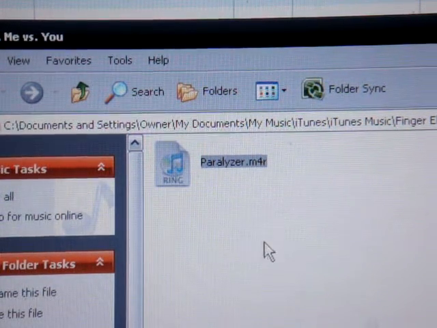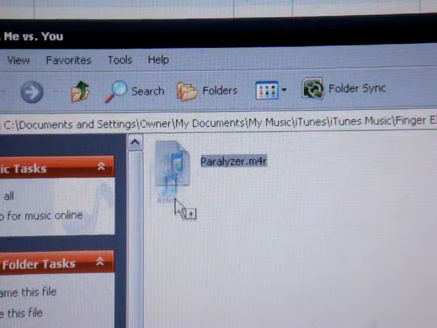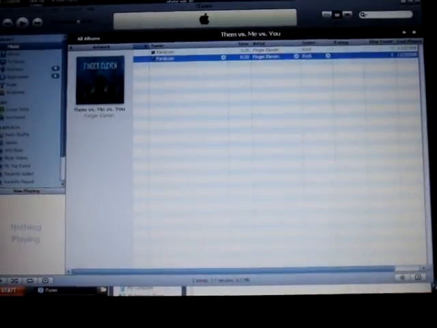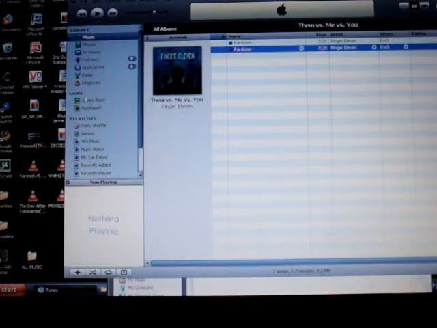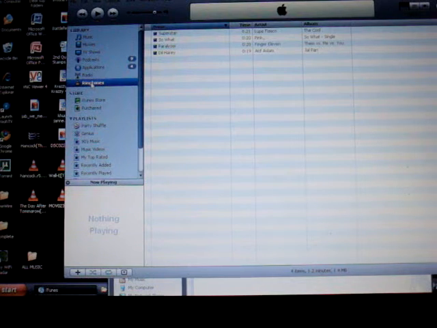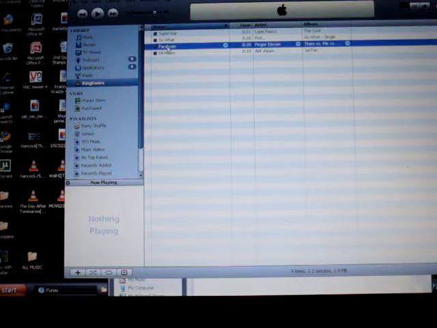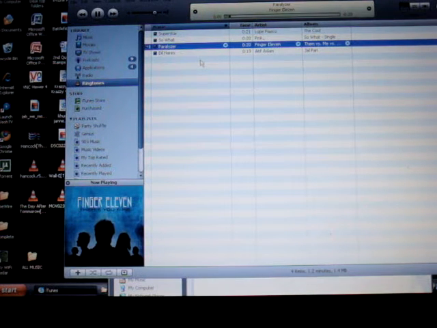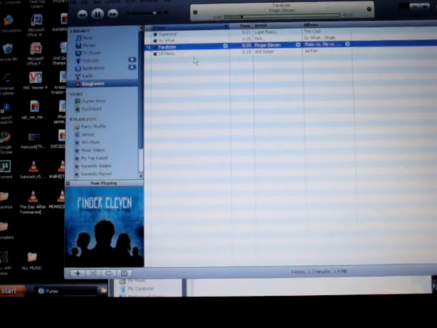And then just drag it into your iTunes and then ringtones. Alright, so I just dragged it in. There's my iTunes. So now what I do is just click on ringtones here, and you see I've done a couple. So here it is, Paralyzer. So there you go. There's my ringtone.